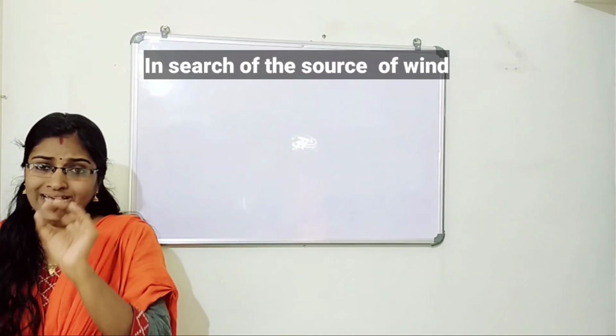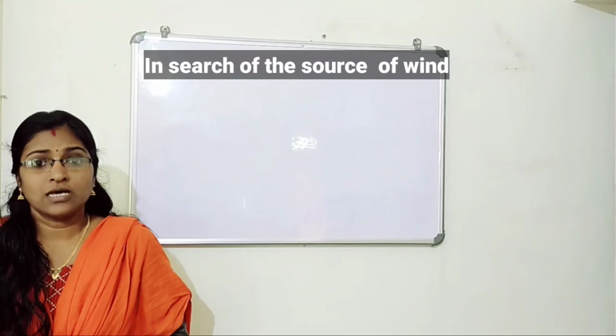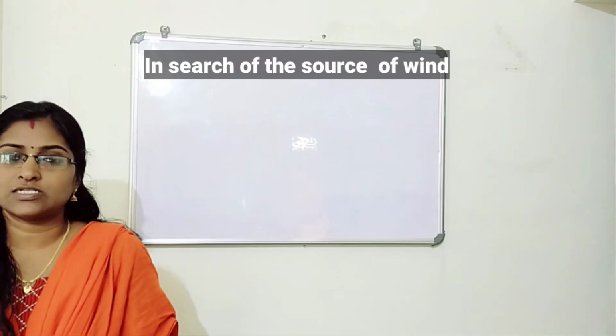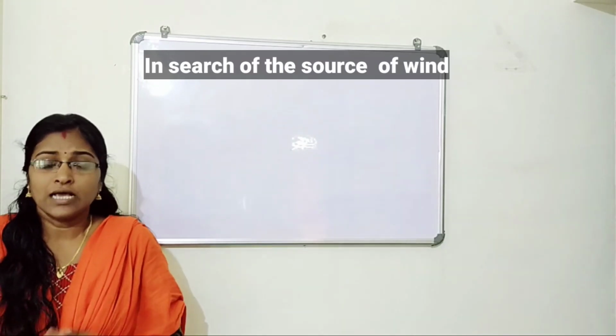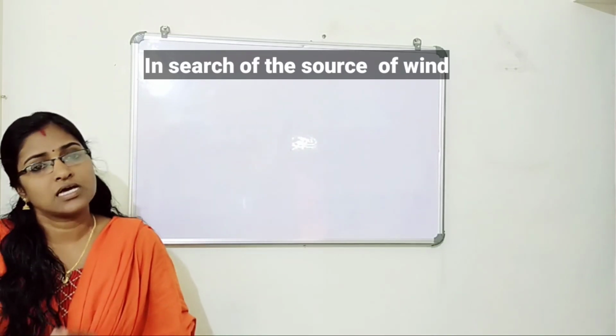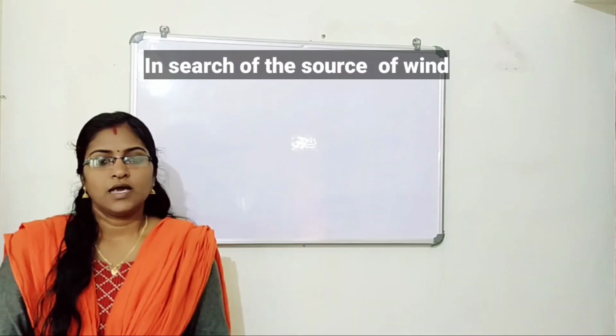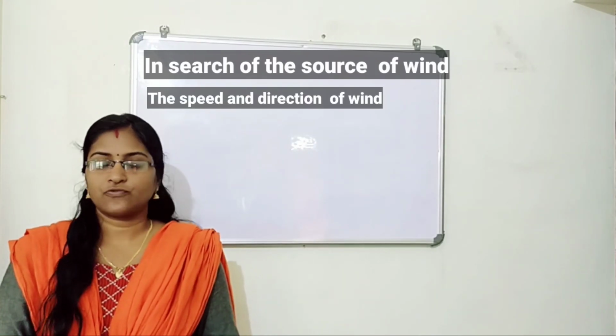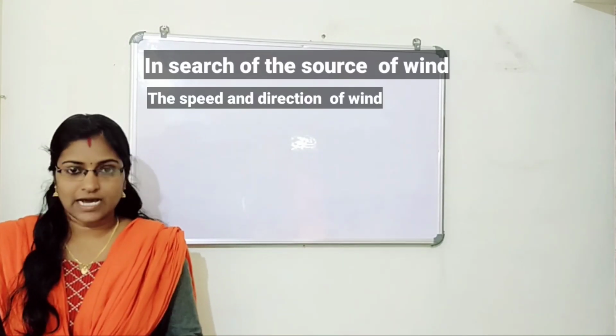Then, the peculiarities of the source region. Source region means the place of origin. The peculiarities of the source region also influence the nature of wind, the speed and direction of wind.